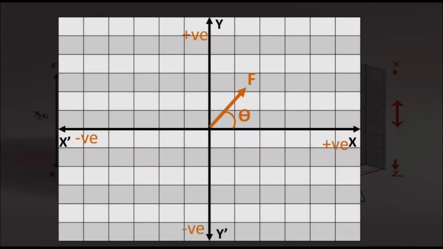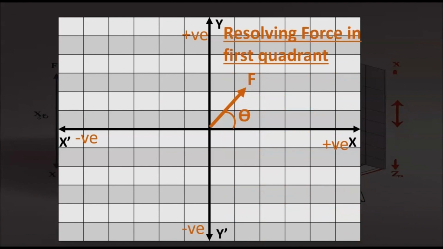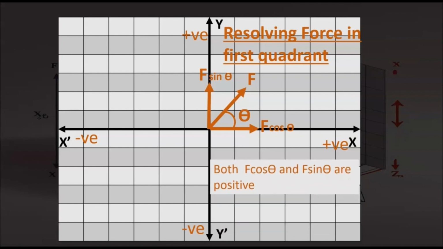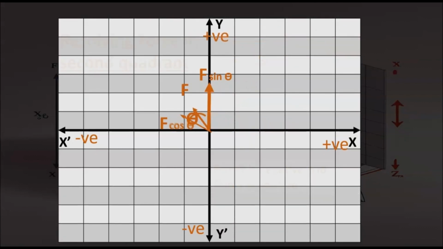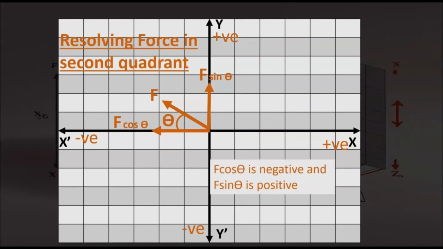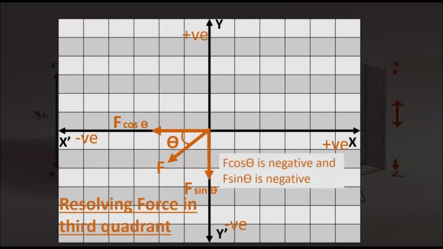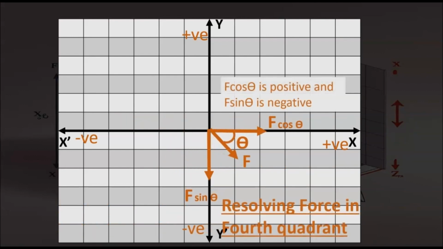If the force F acts in the first quadrant, and the force F makes an angle theta with the horizontal axis, then the resolved components are F cos theta and F sin theta, and both are positive. When we resolve in the second quadrant, F cos theta will be negative, but F sin theta is positive. Similarly, in the third quadrant, F cos theta and F sin theta will both be negative, because both are pointing along the negative x and y directions. Resolving a force in the fourth quadrant, F cos theta is positive and F sin theta is negative.